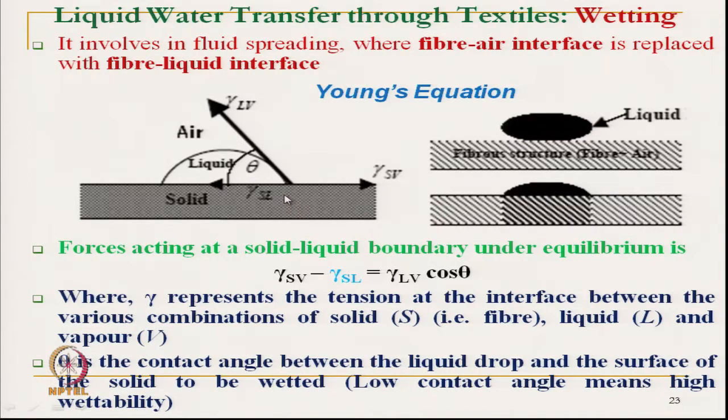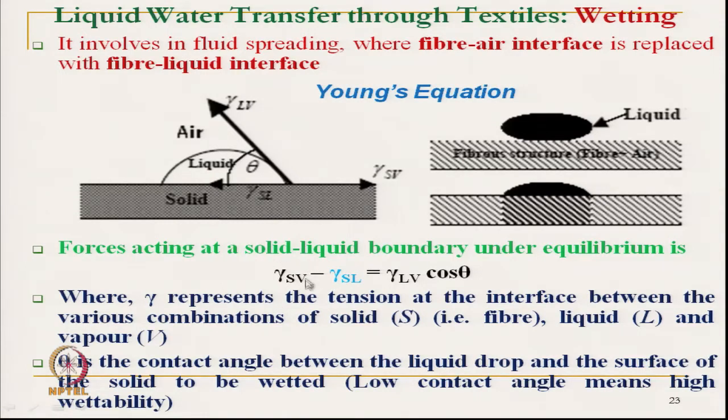Gamma SL is acting in the leftward direction due to the presence of the liquid, and gamma LV, liquid vapor, is acting in the direction of the tangent of this droplet. This total effect is balanced by gamma SV, solid and vapor.